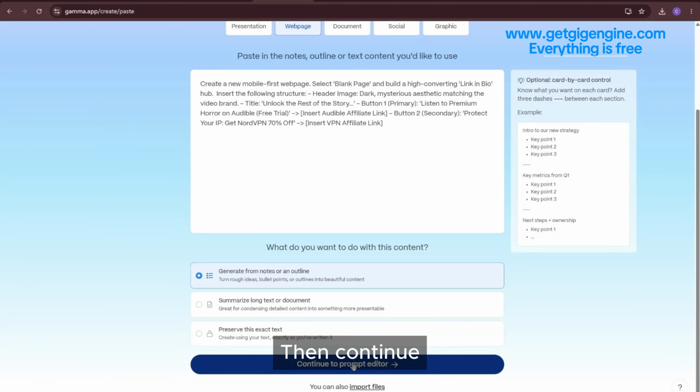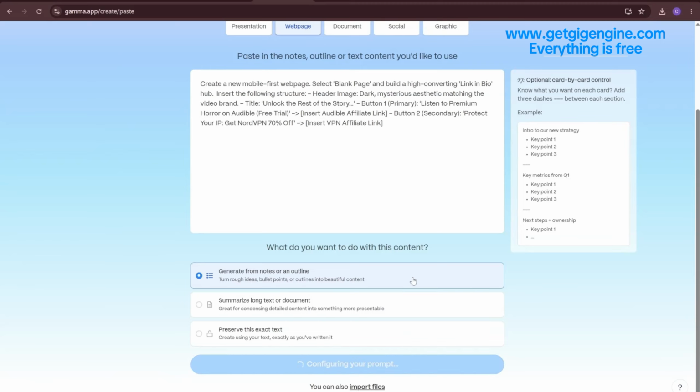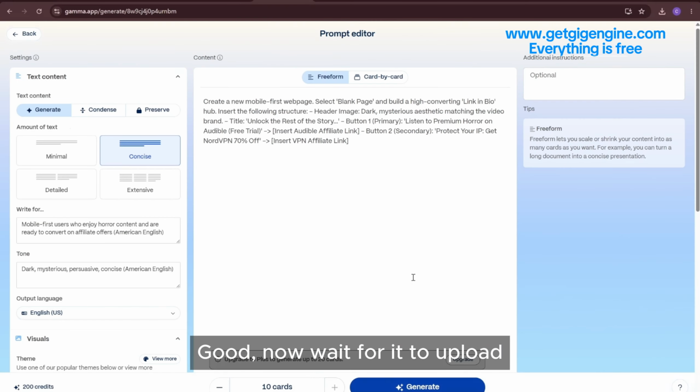Then continue. Good, now wait for it to upload. Okay, generate directly here. The whole process is fully automatic. We don't need to do anything manually.